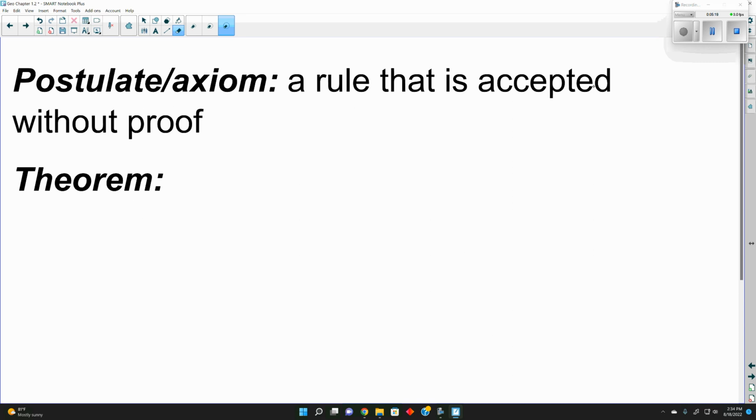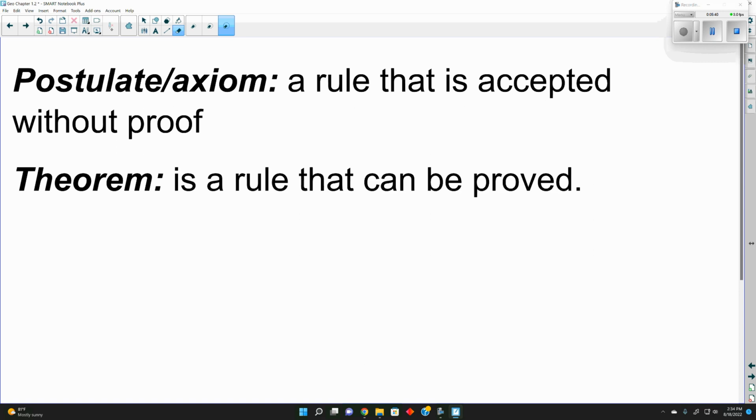That means we don't have to prove it. We don't have to show that this postulate or axiom is true. We do not have to show that it's true. We just accept it as a fact, that it works. And a theorem is a rule that can be proven.